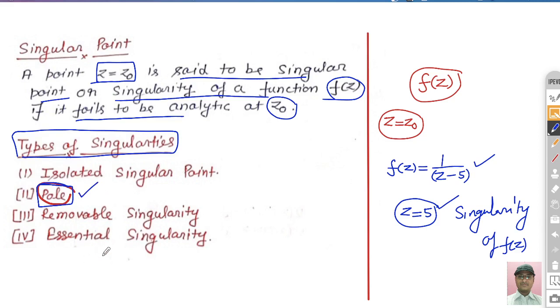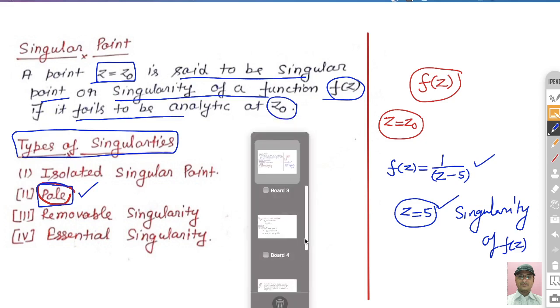But we focus only on those which are related to the GATE exam. So first I discuss the pole because this is a very important singular point, and most of the questions are asked based on it, right?